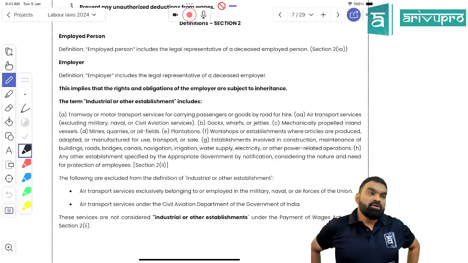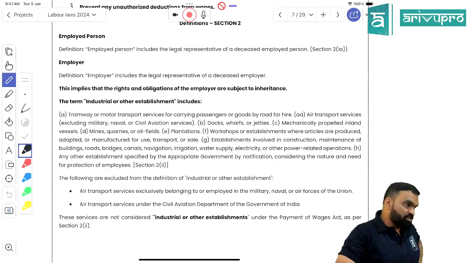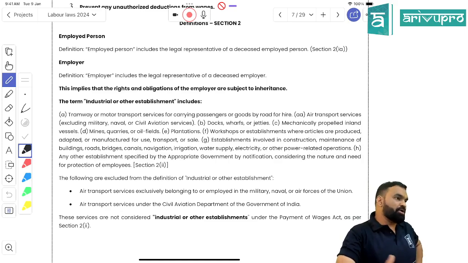Suppose I am owning an organization, a registered company. Now I cannot take care of everything. I am taking care of the funding, putting my money in the business. I have appointed employees for everything; for HR, I have appointed an HR manager.